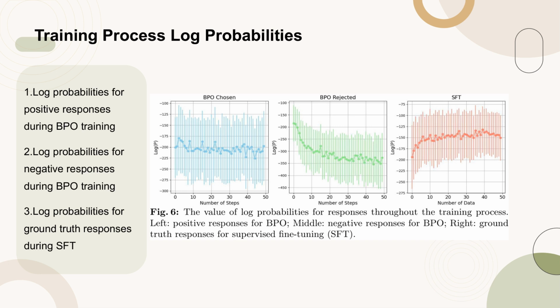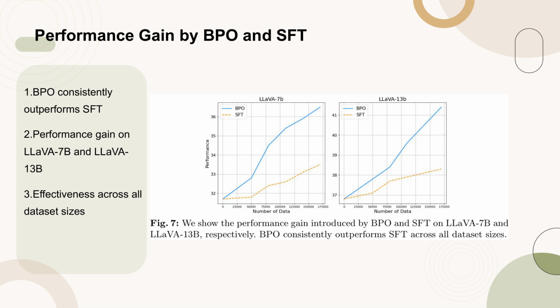This suggests that preference learning aims to establish a clear margin between the likelihoods of positive and negative responses, suppressing pre-training biases. In contrast, SFT aims to memorize ground truth annotations, potentially leading to overfitting and catastrophic forgetting. Figure 7 illustrates the performance improvements achieved by Bootstrapped Preference Optimization, BPO, and supervised fine-tuning, SFT, on two models, LLaVA 7b and LLaVA 13b.